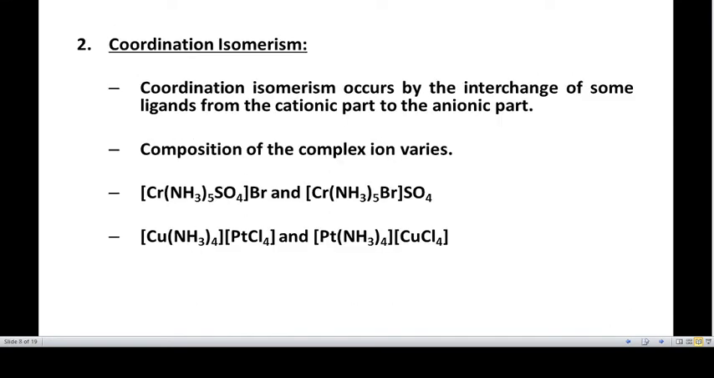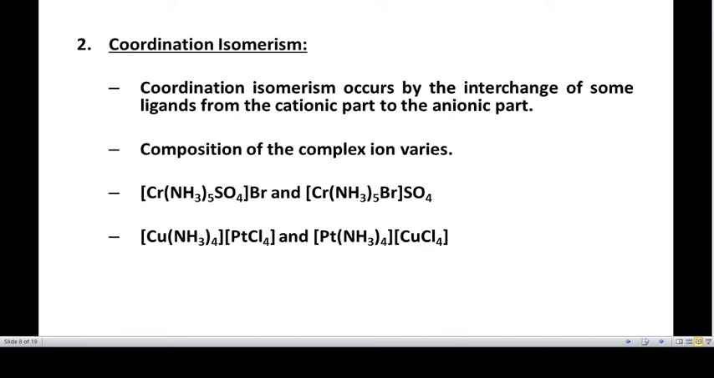The second type of isomerism is coordination isomerism. Coordination isomerism occurs by the interchange of some ligands from the cationic part to the anionic part. The composition of the complex ion varies in this case, unlike linkage isomerism. Here you can see pentaammine sulfato chromium bromide in the first case.